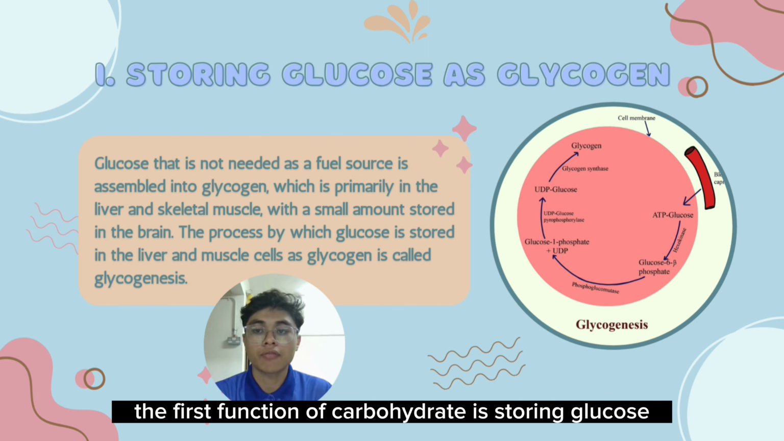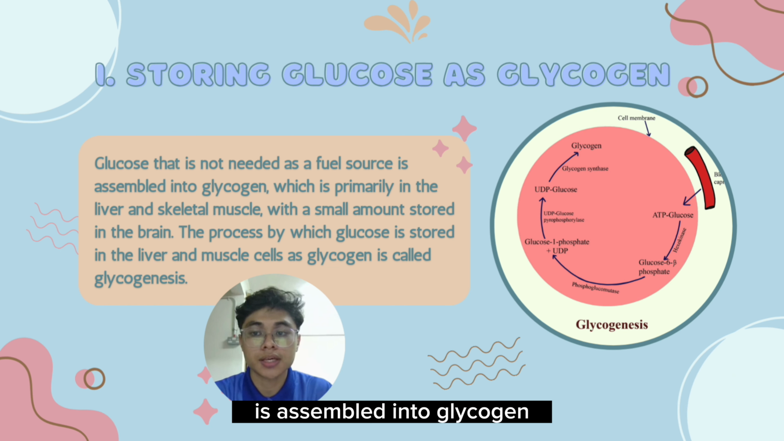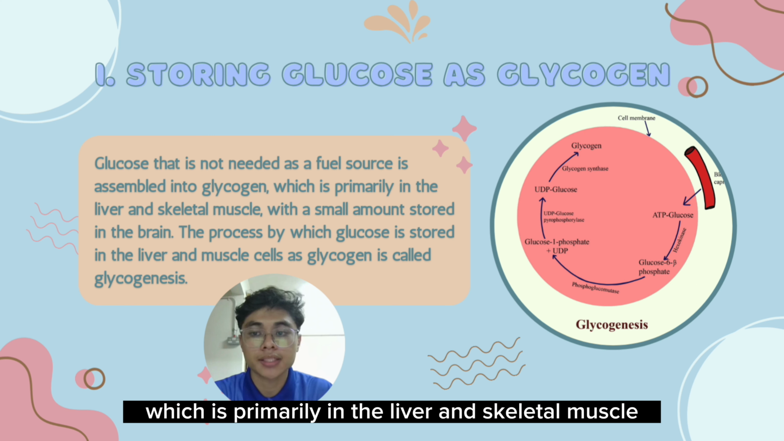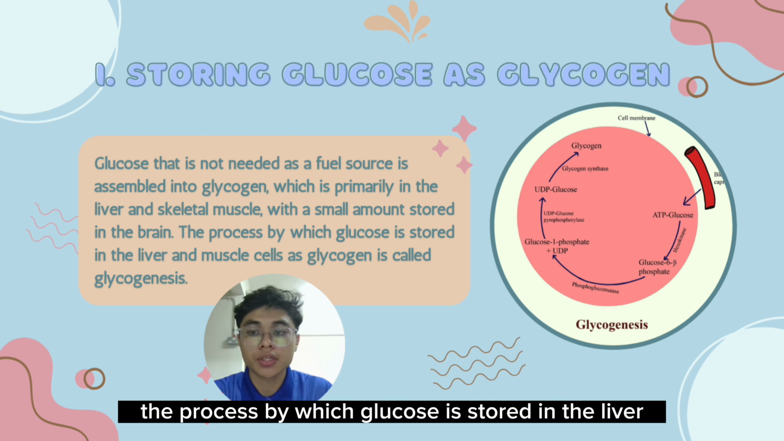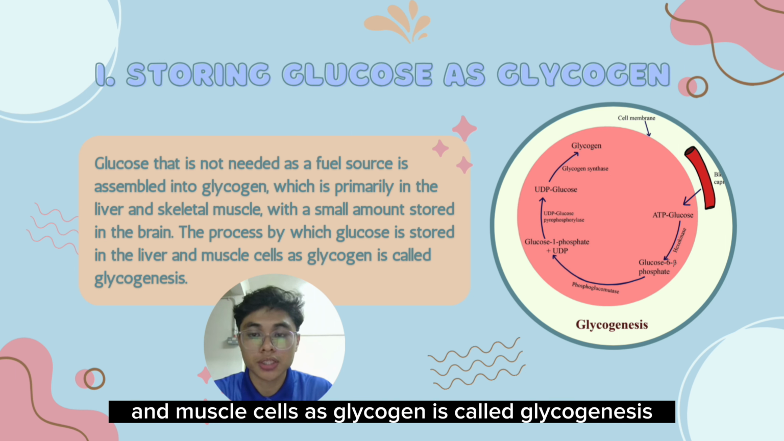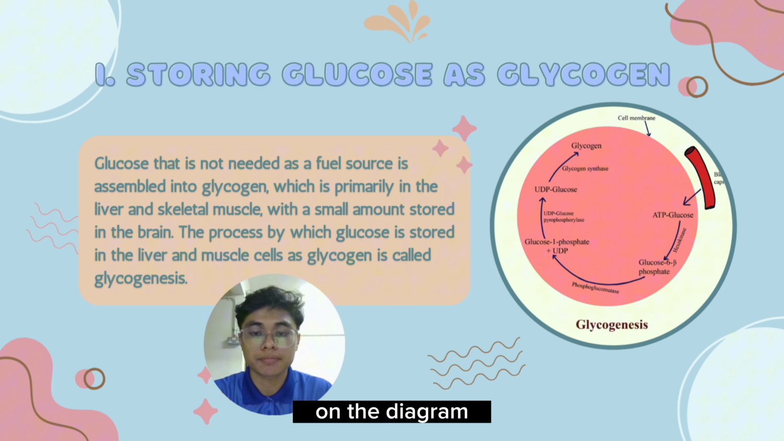The first function of carbohydrate is storing glucose as glycogen. Glucose that is not needed as a fuel source is assembled into glycogen, which is primarily in the liver and skeletal muscle. A small amount is stored in the brain. The process by which glucose is stored in the liver and muscle cells as glycogen is called glycogenesis. You can refer to the process of glycogenesis on the diagram.